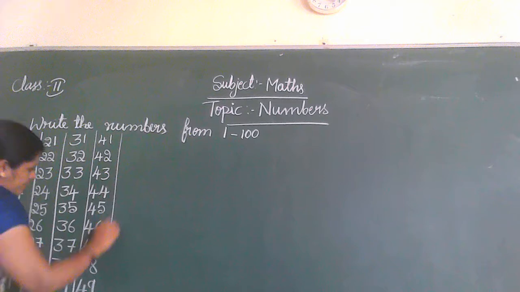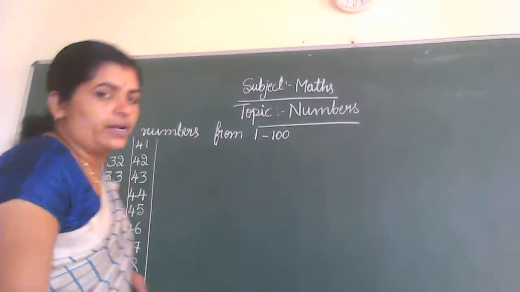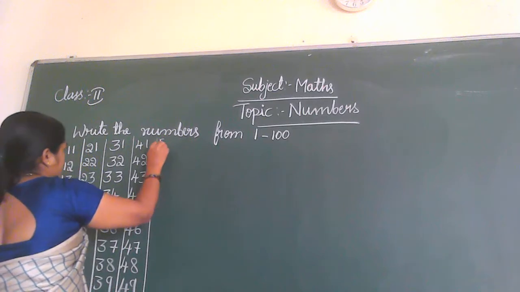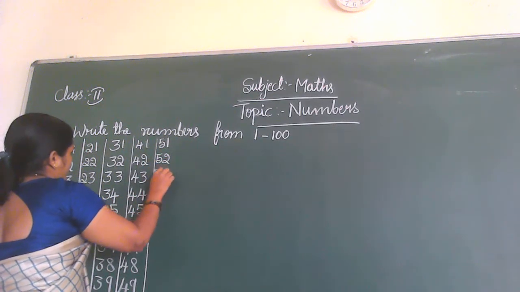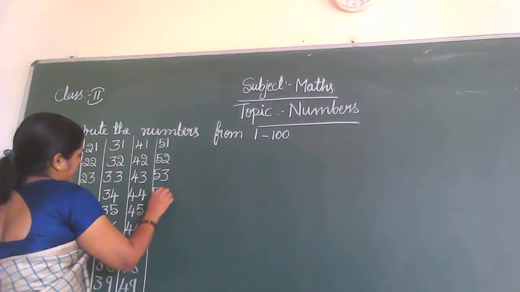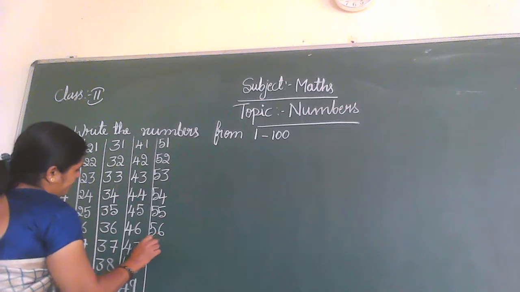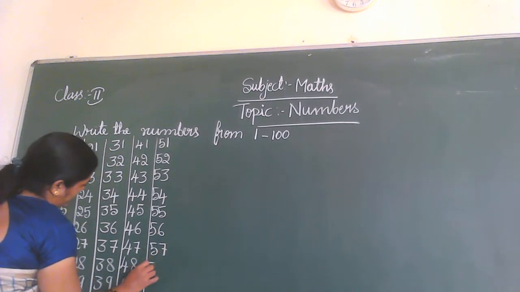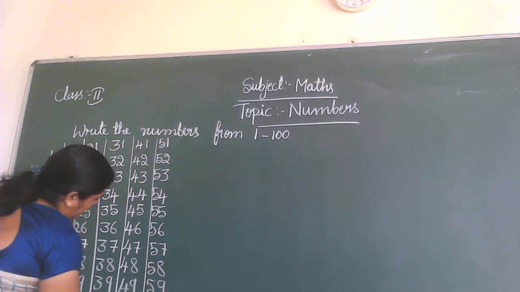What is the number after 50, children? 51, 52, 53, 54, 55, 56, 57, 58, 59, and then 60.